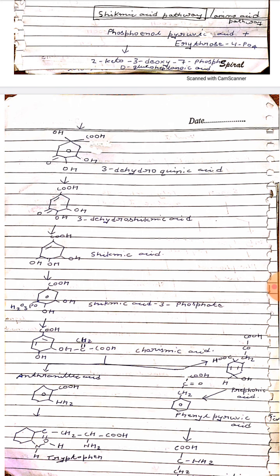Shikimic acid is an intermediate product in the pathway and it is present in plants, fungi and bacteria but not found in animals. As animals do not synthesize these phenylalanine, tyrosine and tryptophan amino acids, these are classified as essential nutrients in animal diets. Natural products